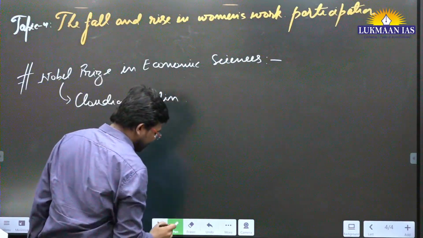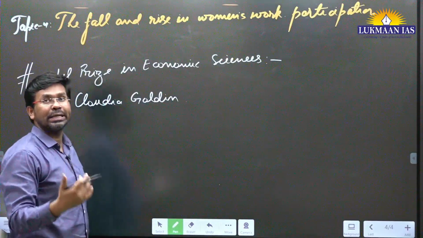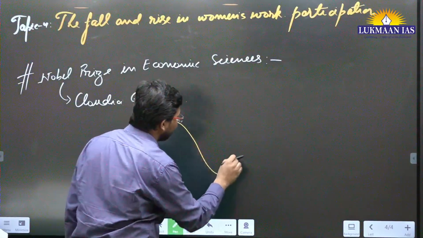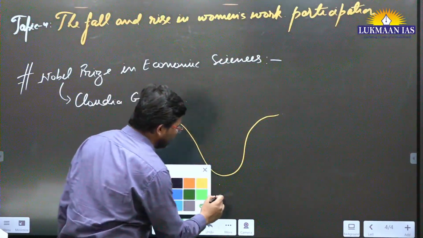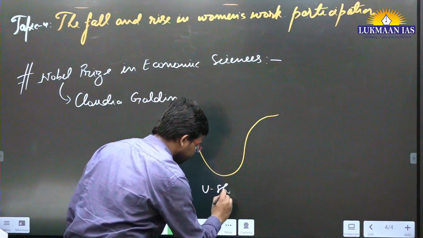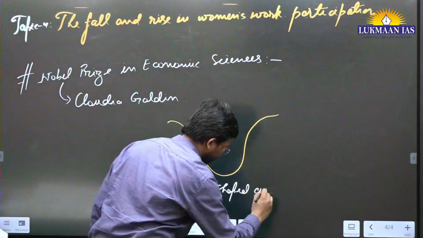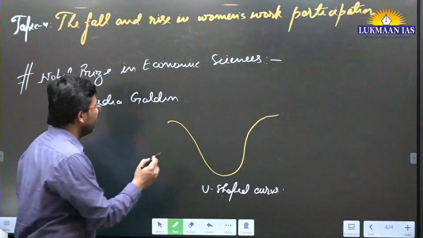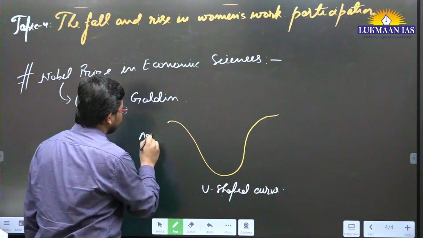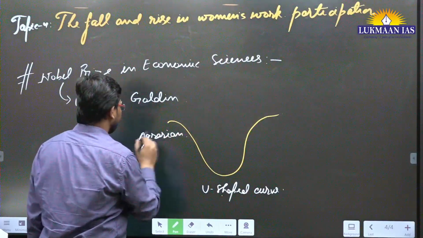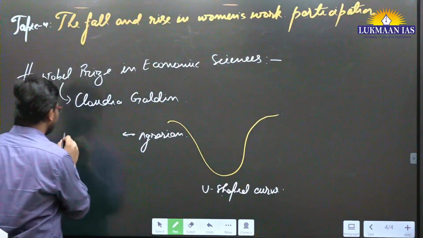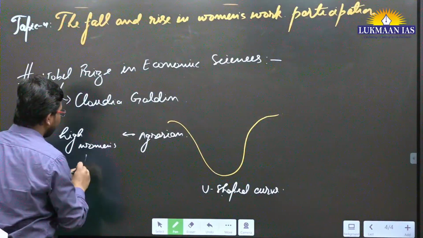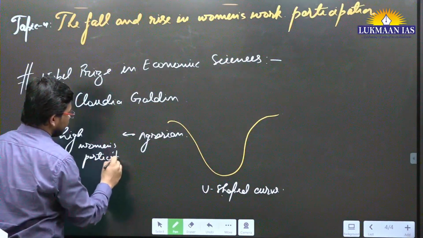What she has done is she has studied the history of 200 years of women's participation in the workforce in the United States of America. She has come up with a graph, and this graph is known as the U-shaped curve. This talks about women's participation in the USA. Initially, when the economy was agrarian, we had high women's participation in work.